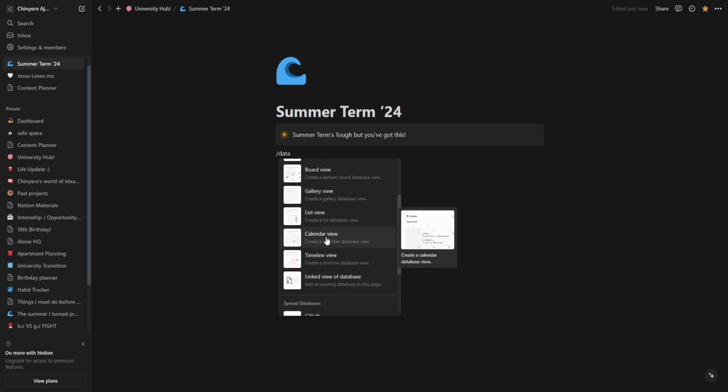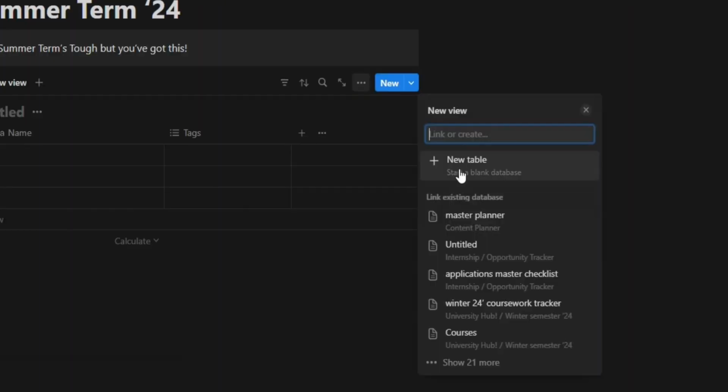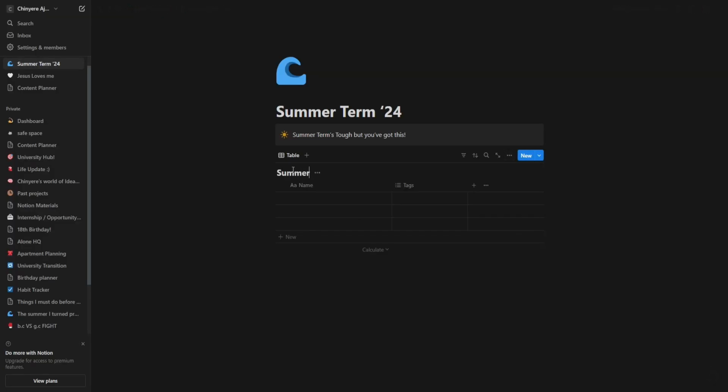Next, I am adding a database block. I'm just gonna click on table view, and because I want a new view, I clicked new table, which starts a blank database. And I just want to change the name of this database to summer courses.